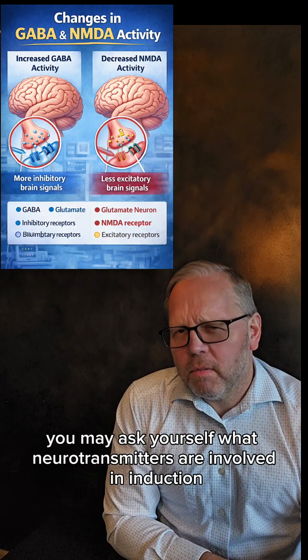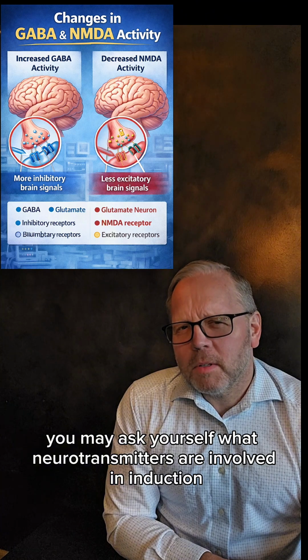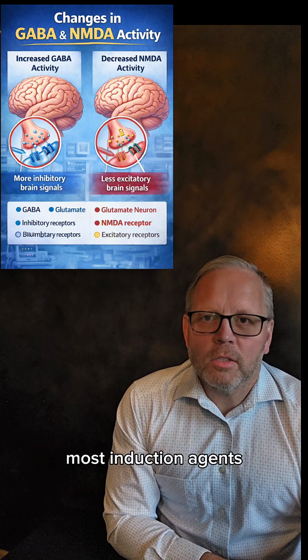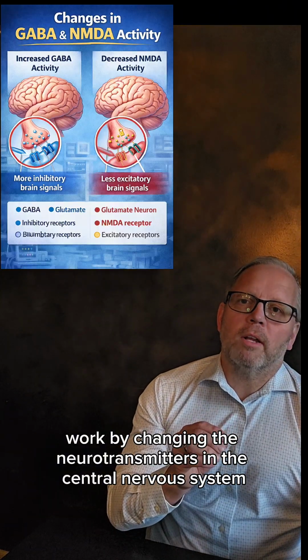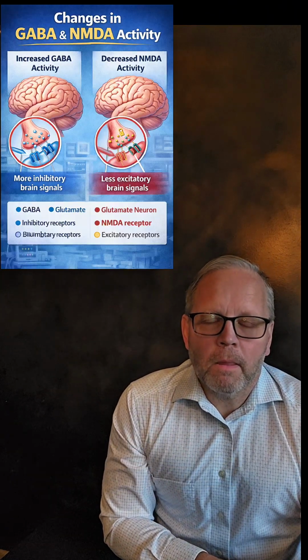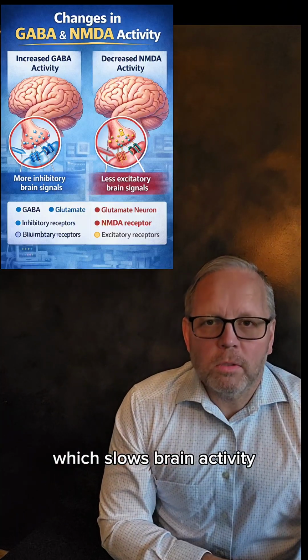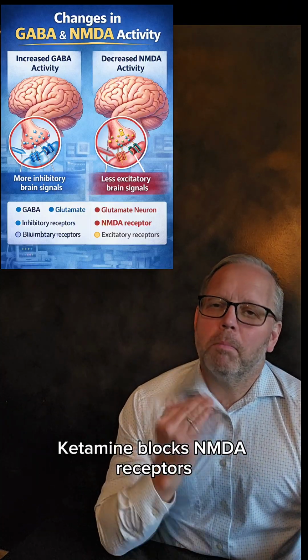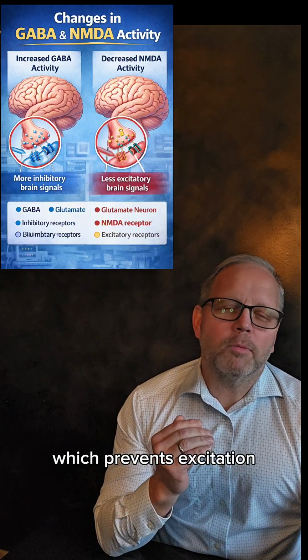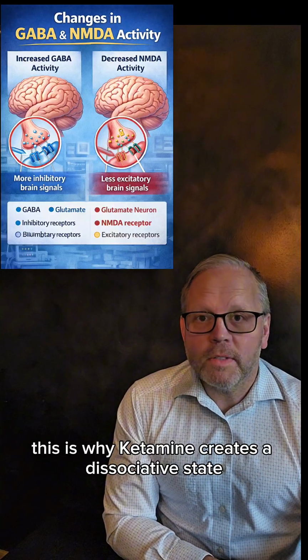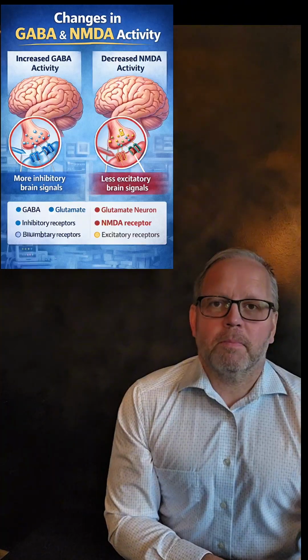You may ask yourself, what neurotransmitters are involved in induction? Most induction agents work by changing the neurotransmitters in the central nervous system. Propofol and etomidate enhance GABA, which slows brain activity. Ketamine blocks NMDA receptors, which prevents excitation. This is why ketamine creates a dissociative state instead of typical sedation.